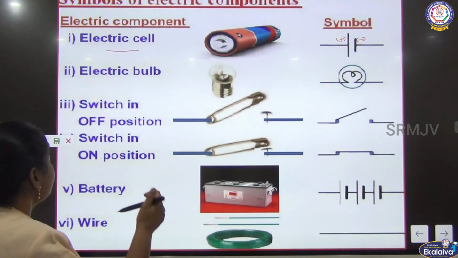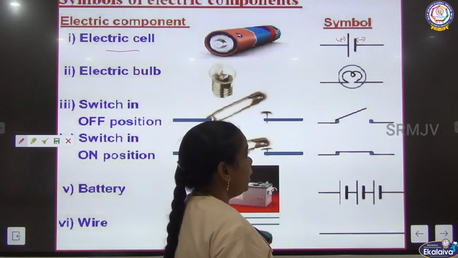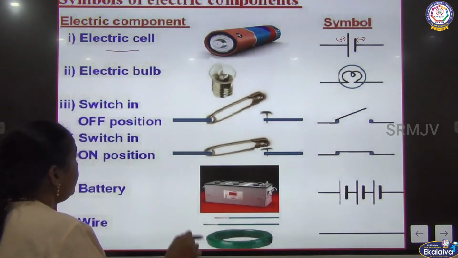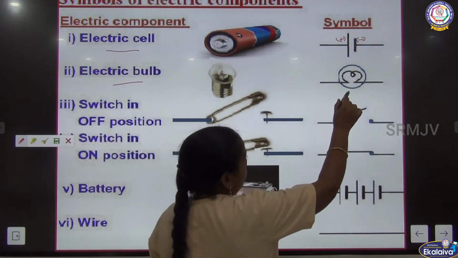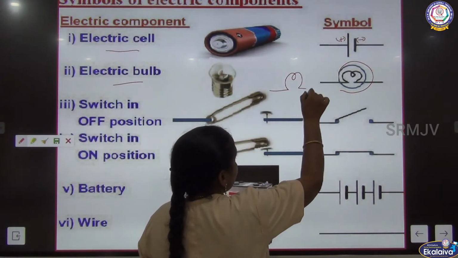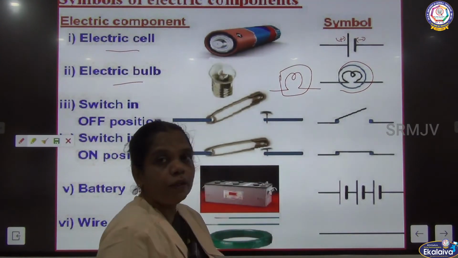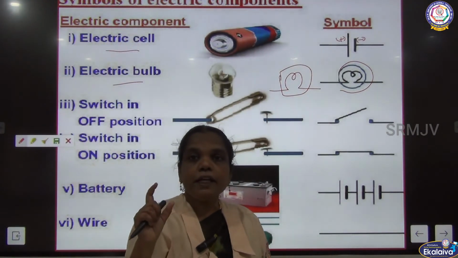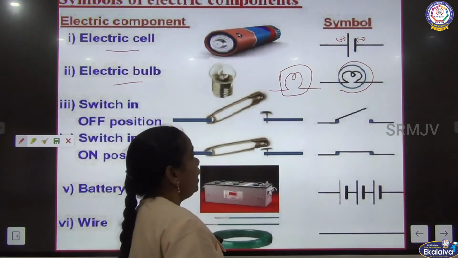So the cell is represented by a longer line and a shorter line. And then the electric bulb can be represented in this form. Because it is made as a coil, the filament of the light is represented like this.